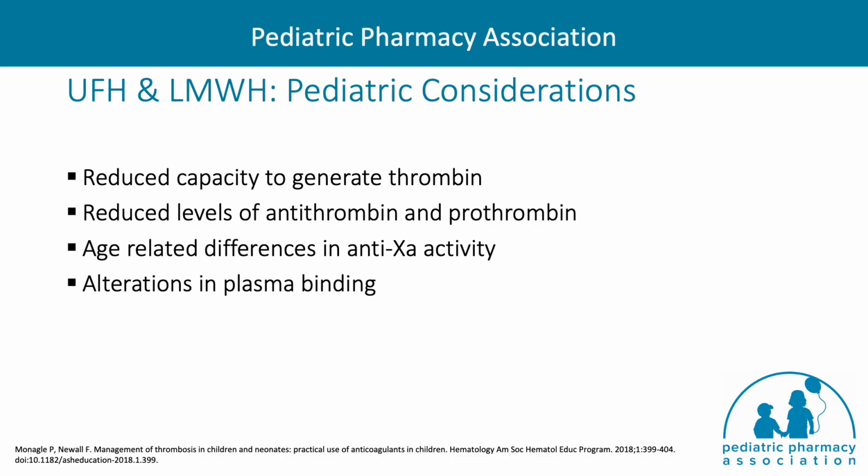Pediatric patients, especially neonates, have lower levels of antithrombin, which necessitate the age-specific, higher milligram per kilo dosing in this patient population. Additionally, it should be noted that although anti-10A monitoring is routinely performed in pediatric patients, the anti-10A therapeutic ranges have been extrapolated from adult data, and there may be significant age-related differences in anti-10A activity.